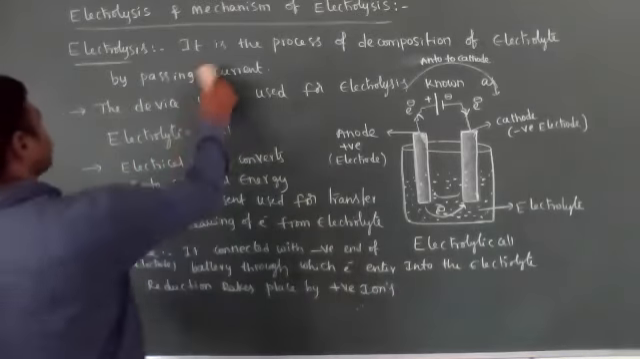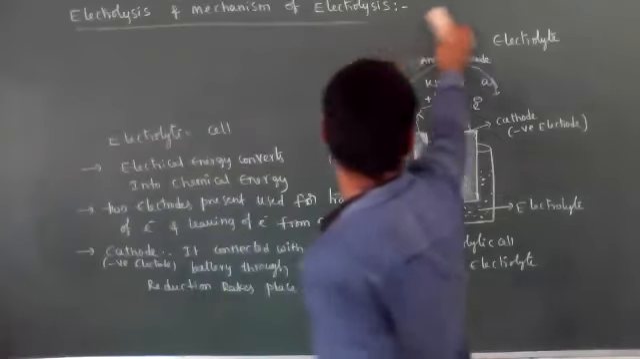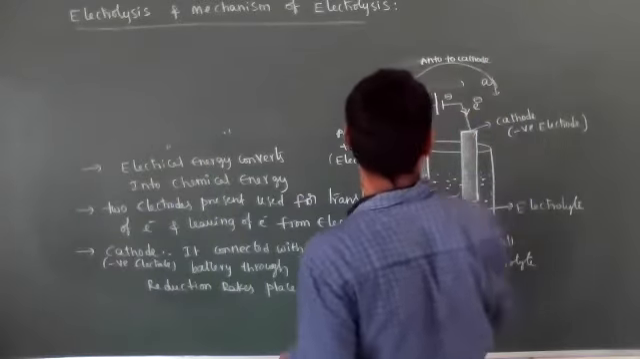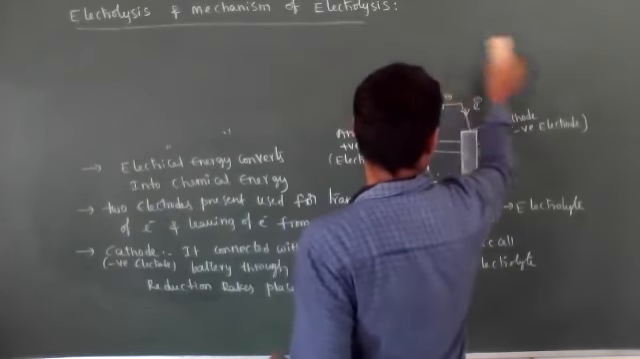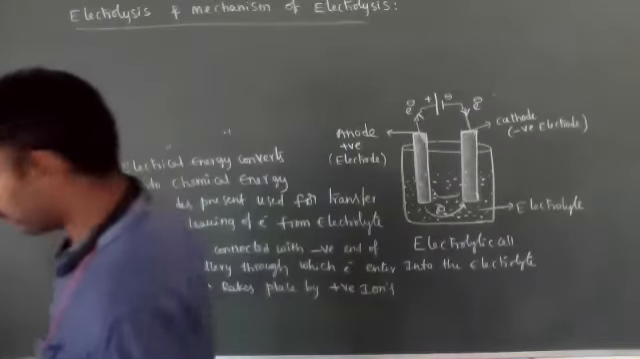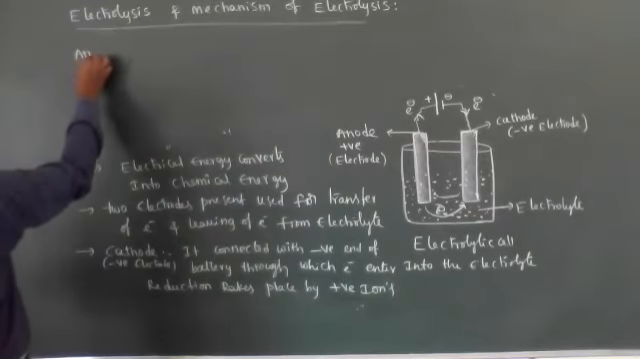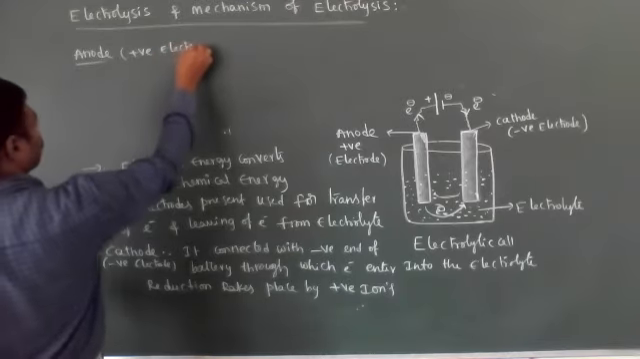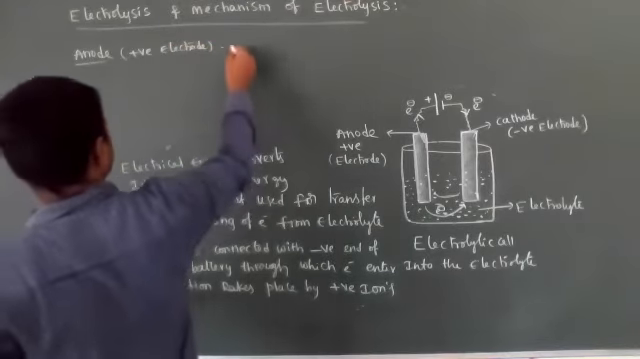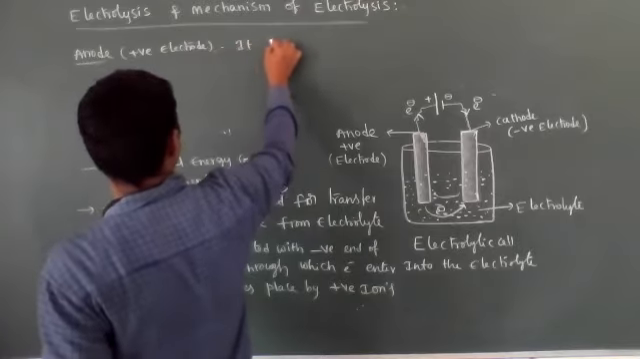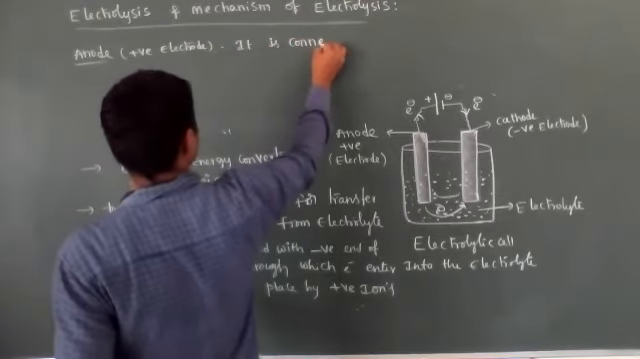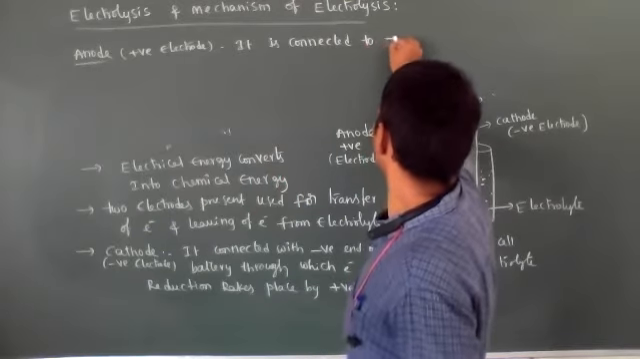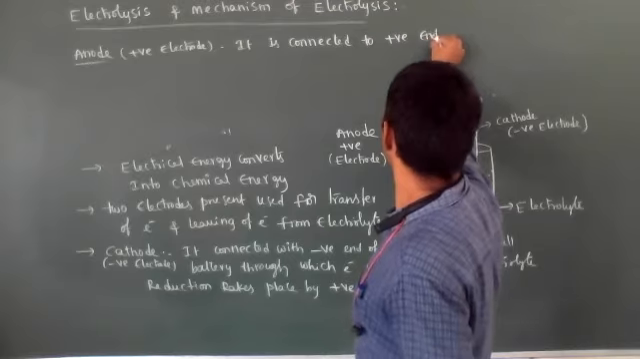Now at the anode, what is anode? Anode is the positive electrode. It is connected to the positive end of the battery.